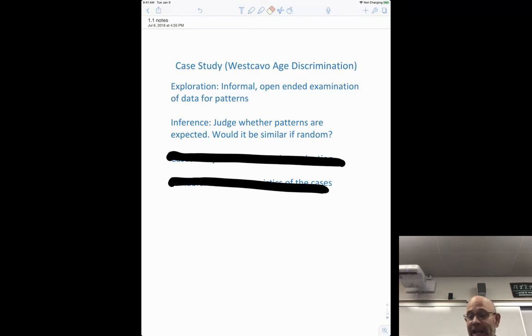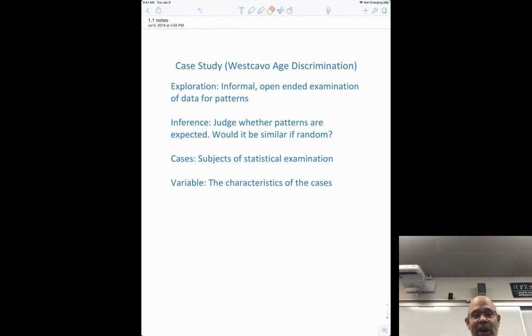And we're going to study and learn how to do simulations and things like that to really see if this could have happened randomly. You're going to hear the word cases. Cases are just the subjects of any statistical examination. In this particular problem, the cases are the employees of the company. And then the variable is whatever we're studying about those cases. It's the characteristics of the cases. And in this particular case study, that variable would be age, right? Because all we're concerned about is age.